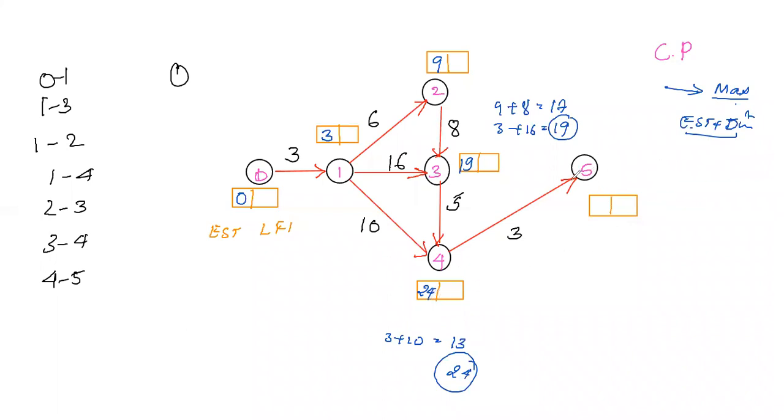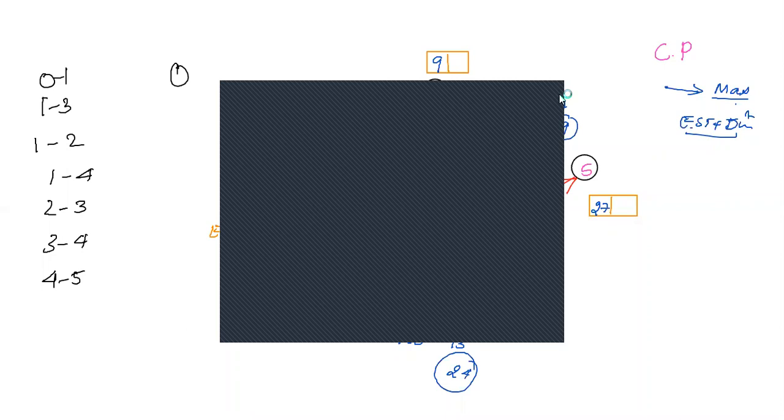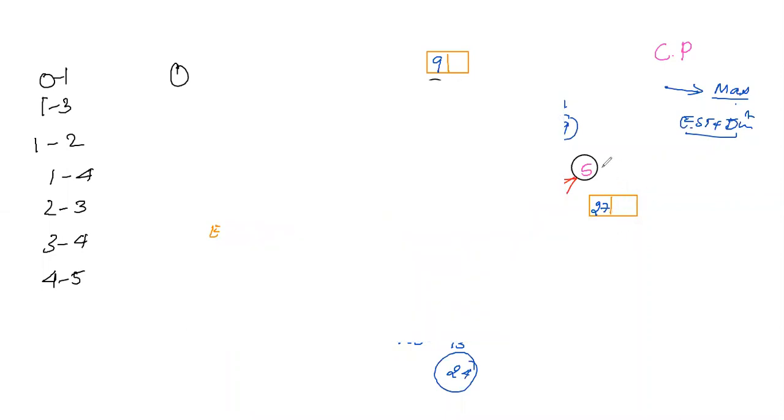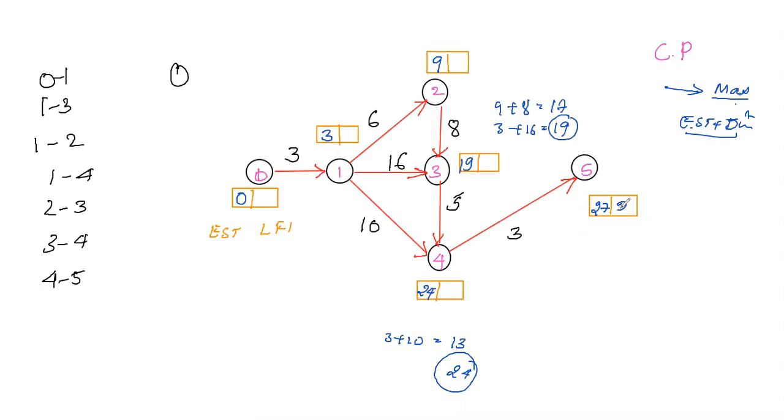Coming to the last node, only one arrowhead is there, so 24 plus 3 gives 27. What they have given in the problem is that the EST and LST at the end node are both the same. So what is the project expected duration? It is the same.